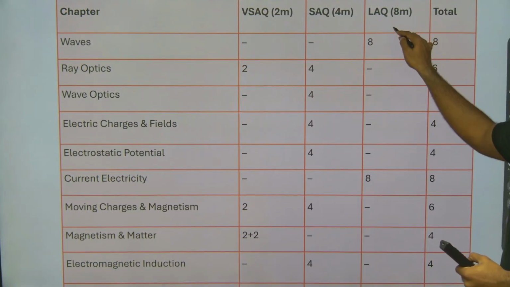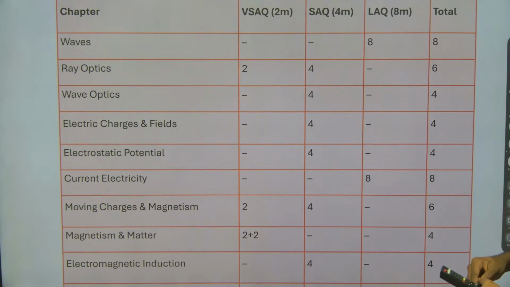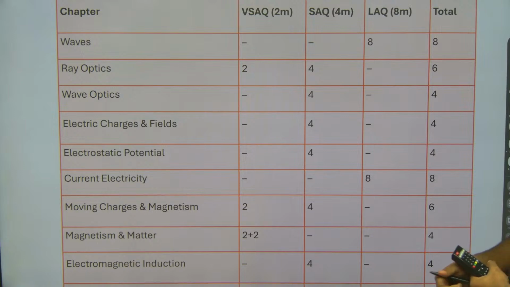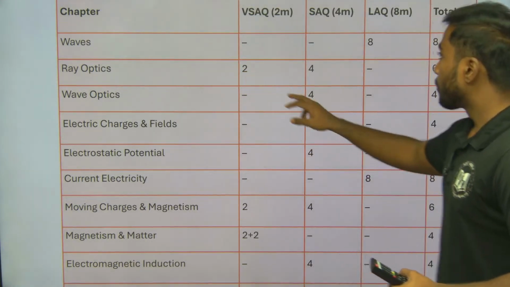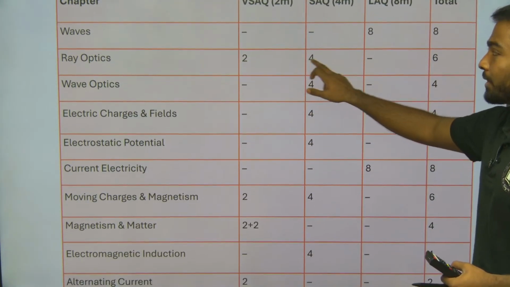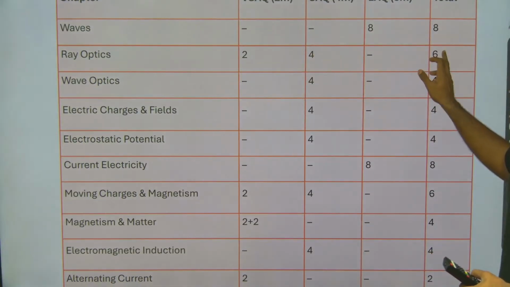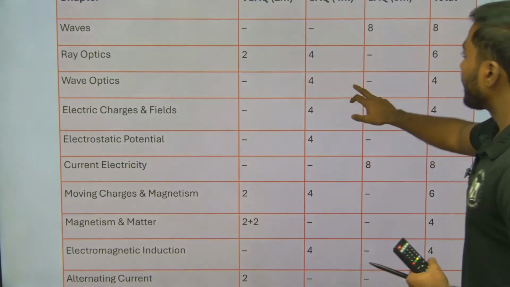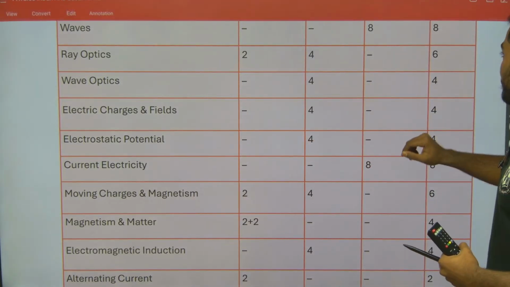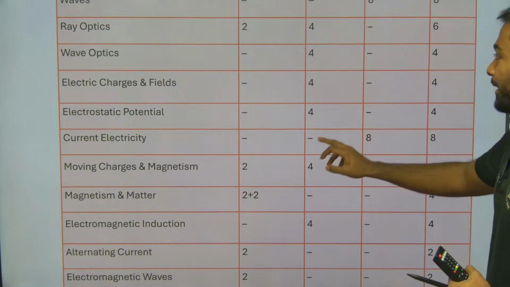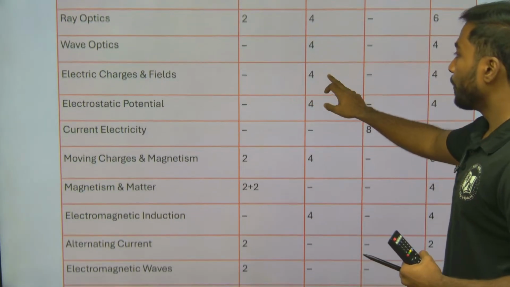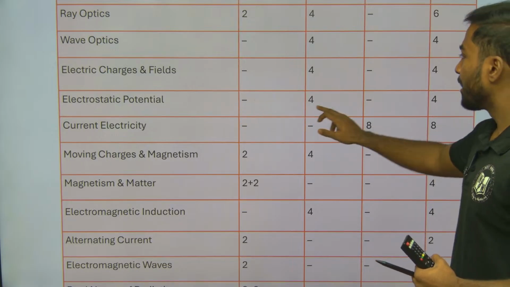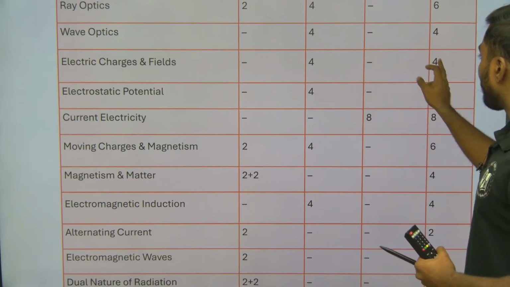Now when we talk about waves, we will be concentrating on 8 marks, that is LAQ, long answer questions. From waves we will get a total of 8 marks. From ray optics, one SAQ and one VSAQ, so a total of 6 marks. From wave optics, one SAQ, so 4 marks. Electric charges and fields, one SAQ, and electrostatic potential, one SAQ. So this is 4 and 4.